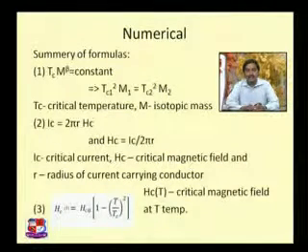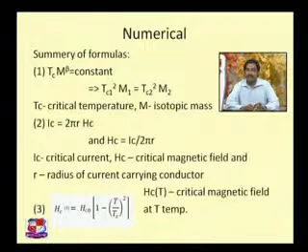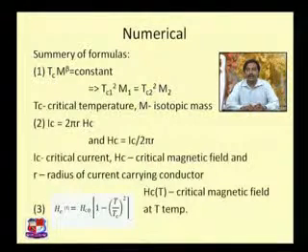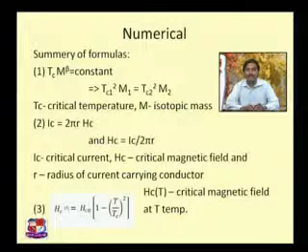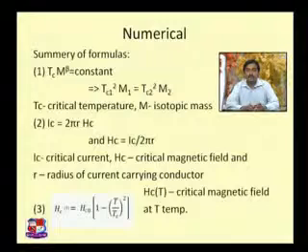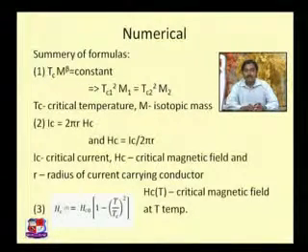And the third formula was related to the temperature and the critical magnetic field. The relationship is there: for any temperature T, if you want to find the critical magnetic field, we need to have a set of values available. One value is the critical magnetic field at 0 Kelvin, and the transition temperature, and the temperature T. If we know all these values, with the help of this equation we can solve the problem.